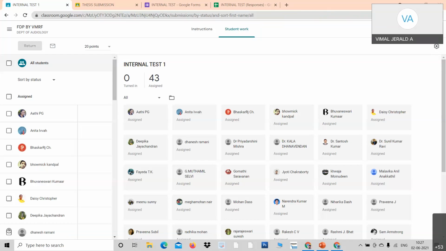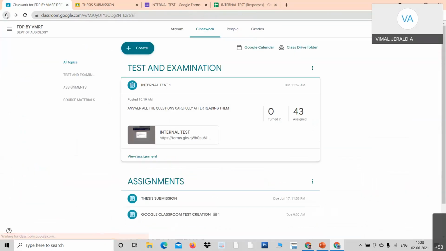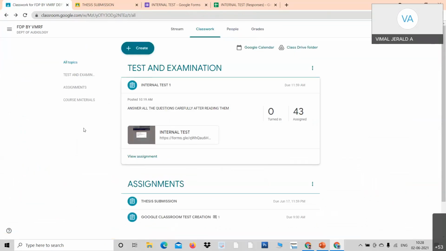Now, have you got clarified, dear professors, how to evaluate the descriptive portion? If you have any queries with Google Classroom, you're welcome. So, professors, I told you how to evaluate the assignment based on rubrics, how to upload assignment, how to create test, both MCQ as well as descriptive part.